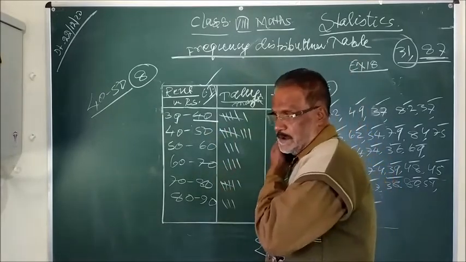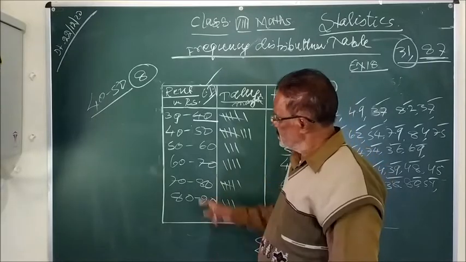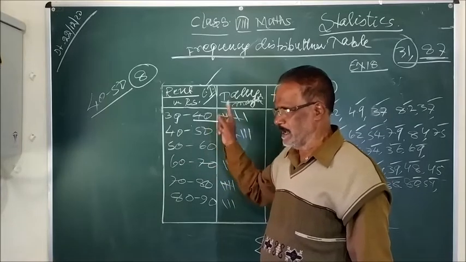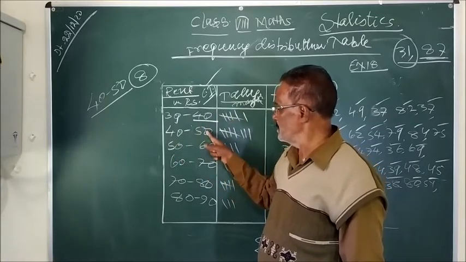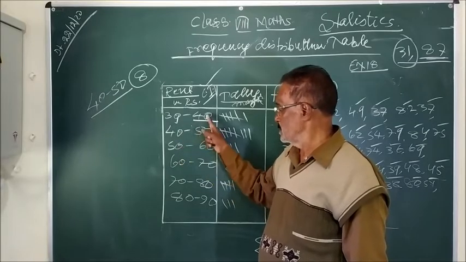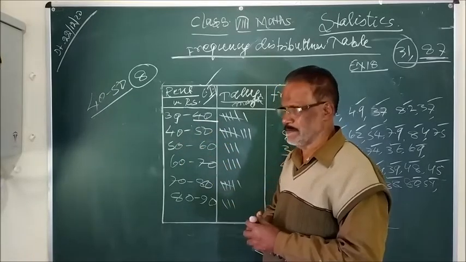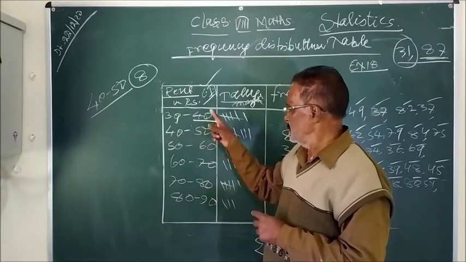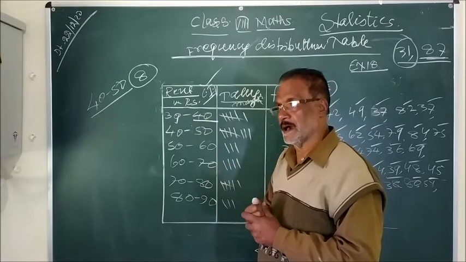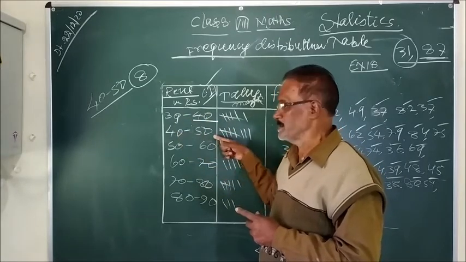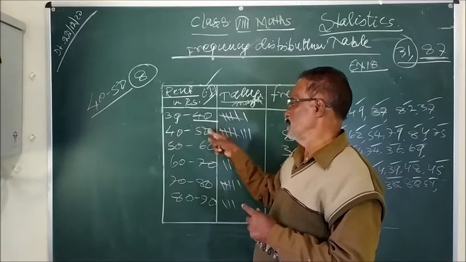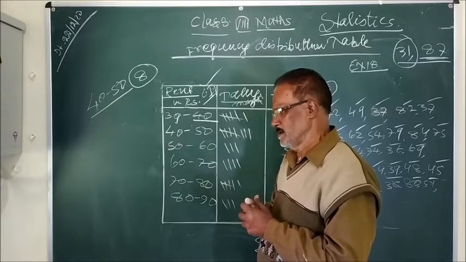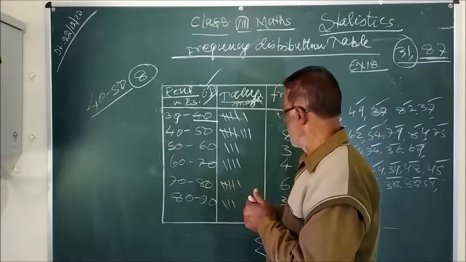लेकिन the most important point to be remembered is that 30, 40, 40, 50, 50, 60. तो यहाँ जो अपर लिमिट है वो लोअर लिमिट है, यहाँ जो अपर लिमिट है लोअर लिमिट है अगले क्लास में. तो यदि दोनों जगह काउंट कर लेंगे तो that will be wrong. So from a knowledge point of view, this 40 is not included in this class. This is included in this class. 50 will not be included in this class. 50 will be included in this class. So that is the most important point.